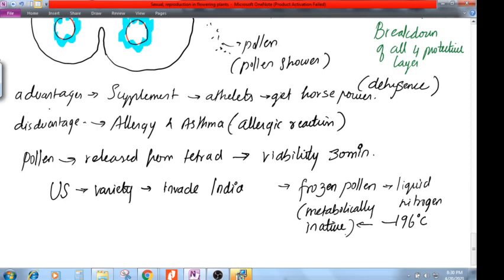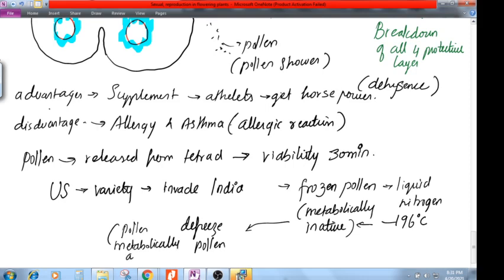From the US I come to India, and now I will defreeze the pollen. I remove the pollen from the liquid nitrogen and take it in a box that contains liquid nitrogen. I don't want the pollen to be in a frozen condition, so I defreeze it, and once defrozen, the pollen becomes metabolically active.